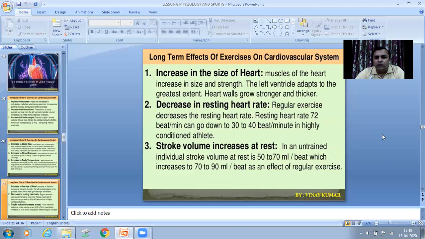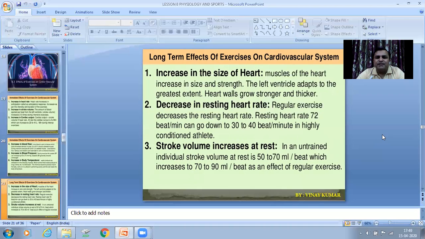Now, we are going to talk about the long-term effect of exercise on the cardiovascular system. So long-term effects are increase in size of heart. Normally, the size of a healthy human heart is approximately your fist, and the mass or weight of the heart is 250 to 350 grams. But in a trained athlete, the size of the heart is approximately more than a fist size, and the mass of the heart is approximately 450 grams.